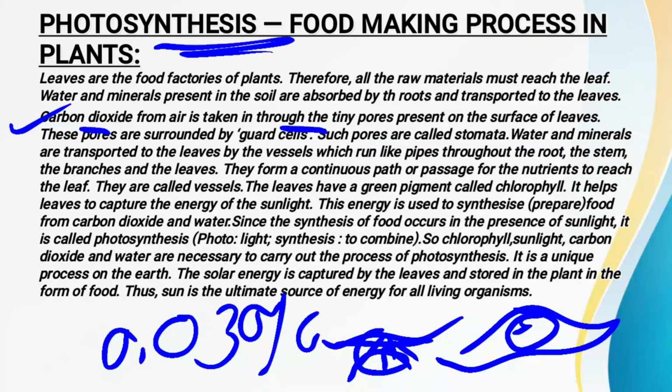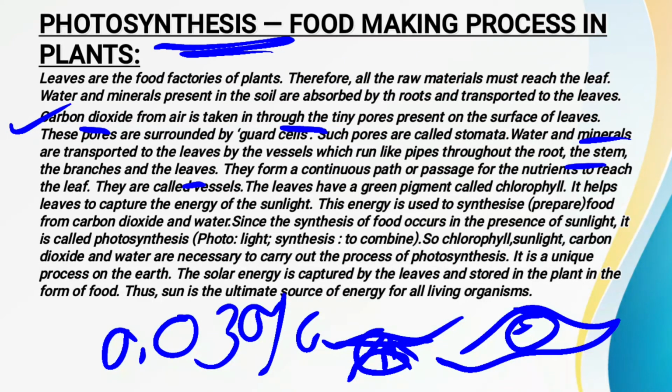So this is all about the carbon dioxide: from where the leaves obtain the carbon dioxide and how it is being used. Now whatever water and minerals are transported to the leaves for preparing the food, they are all transported with a pipe-like structure. Suppose the minerals and water absorbed by the root are transported mainly to the leaves.